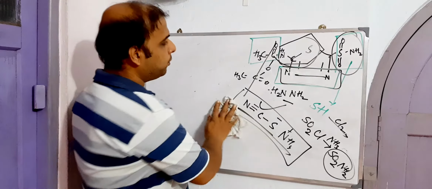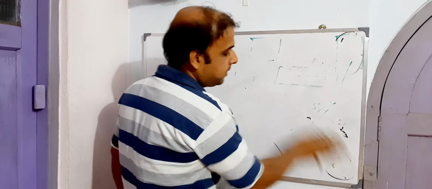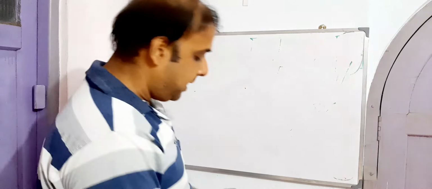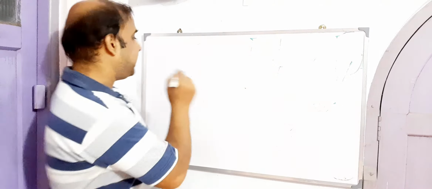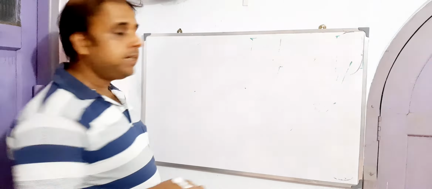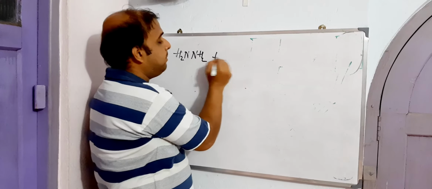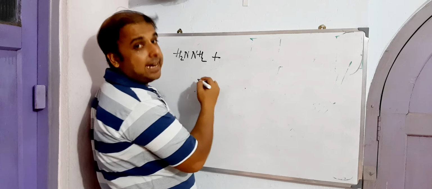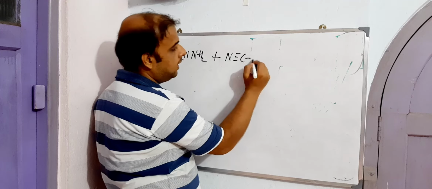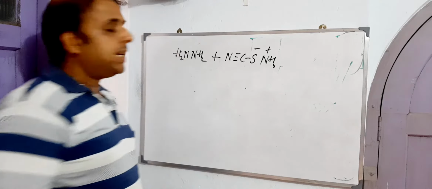Okay, now let us move. Let's just begin the process. Initially, what we should do is bring hydrazine, at the same time ammonium thiocyanate. Let's see whether there will be any reaction. Is there any possibility that we can react them together? So let us put here H2N and NH2, and I'm trying to react this hydrazine with ammonium thiocyanate. So we have something like this, S minus and NH4 plus, right? Yes, there is a possibility.